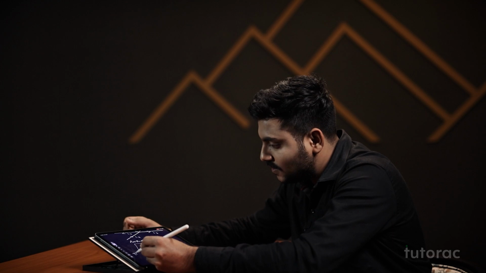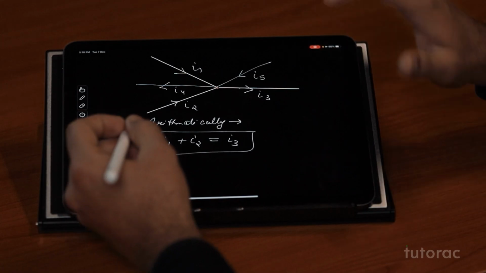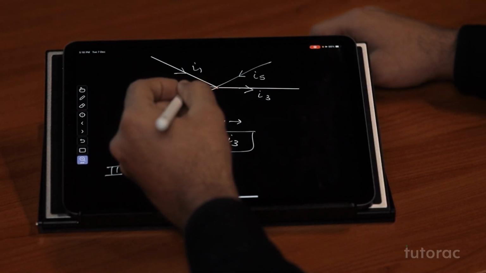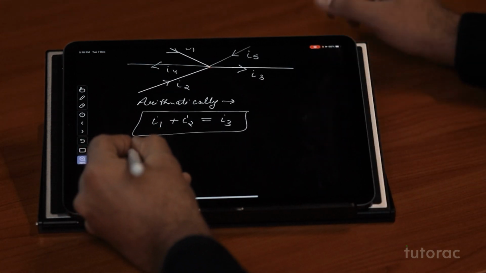What can I write for this second situation? Again, following the same, that the net current coming in needs to be equal to the net current going out, following that the net amount of charge is conserved. What is the net amount of current flowing in? We have I1, I2 and I5 coming in. So let's write it out here.